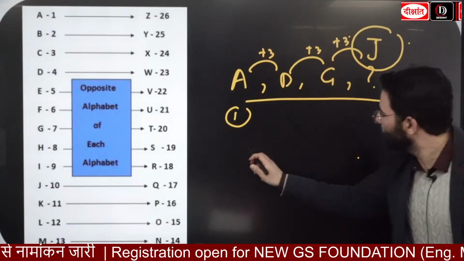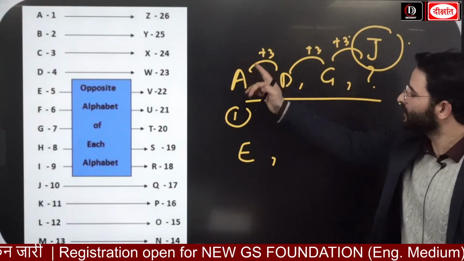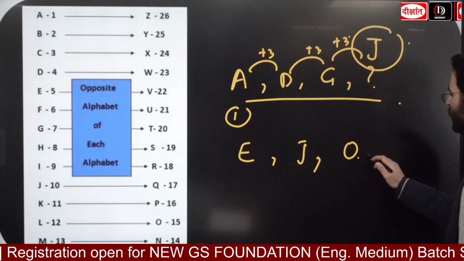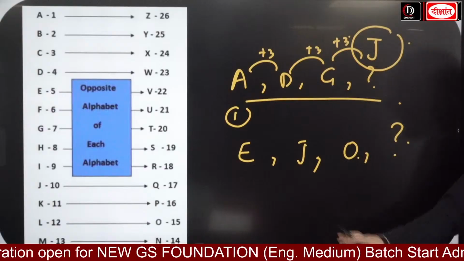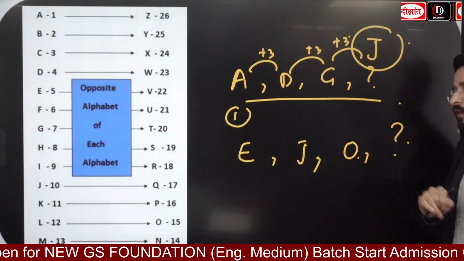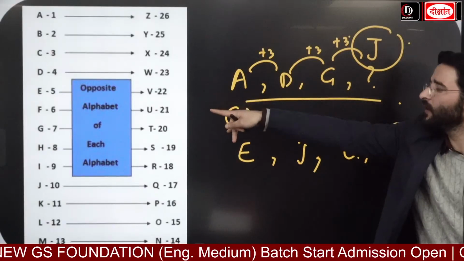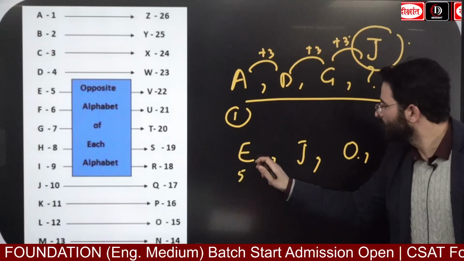For example, if I go with E, then J, then O, what is going to be the next term? Imagine it. What is the value of E? 5. Here the difference is plus 5.